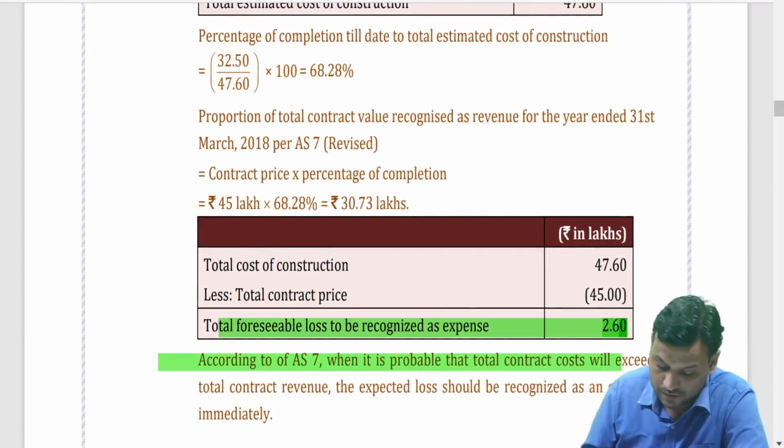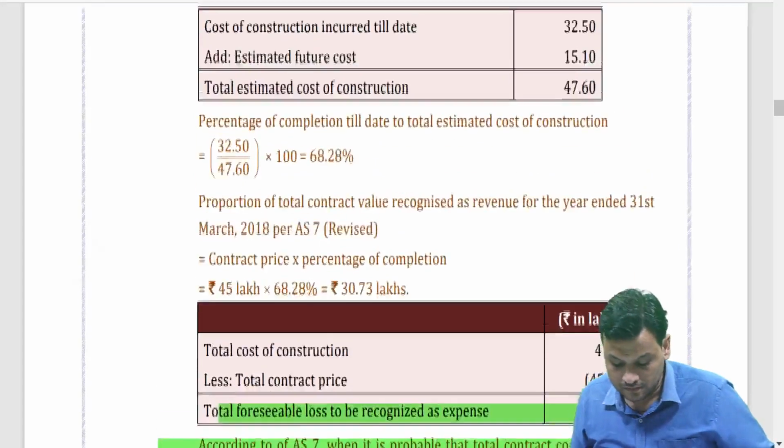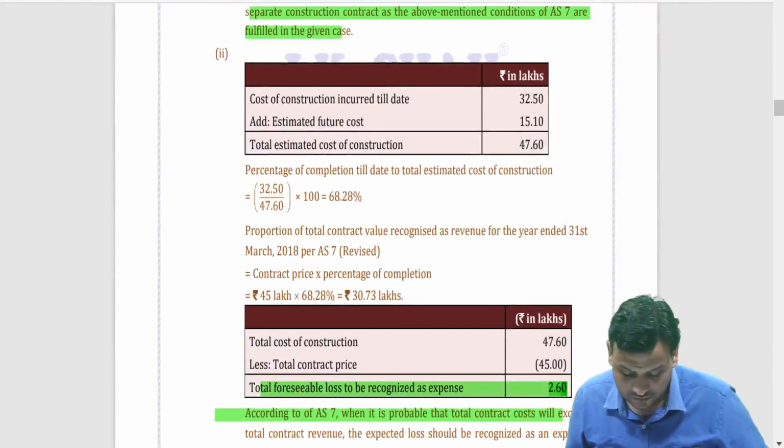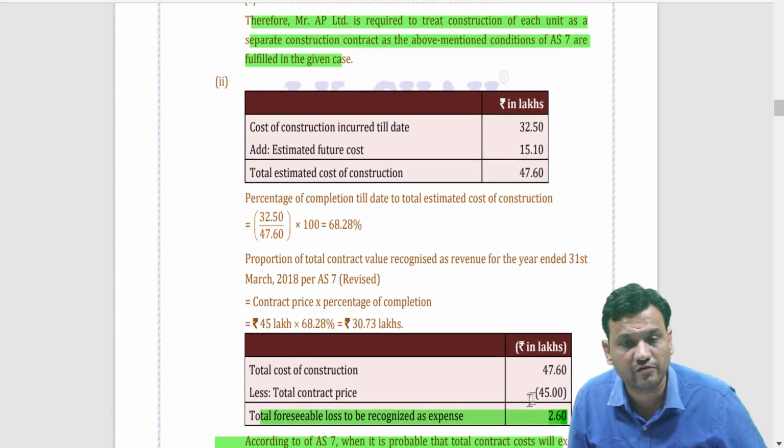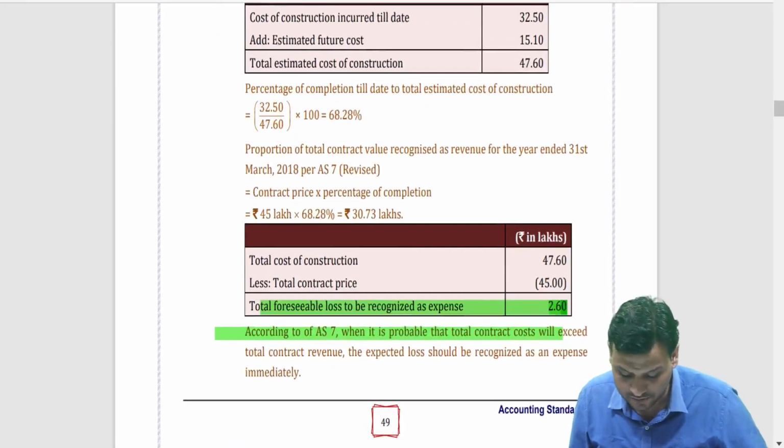The total loss. Percentage is 68.28. Okay. Contract price is this much. Total contract cost 47.60. Total revenue is 45. The amount of foreseeable loss 2.60.